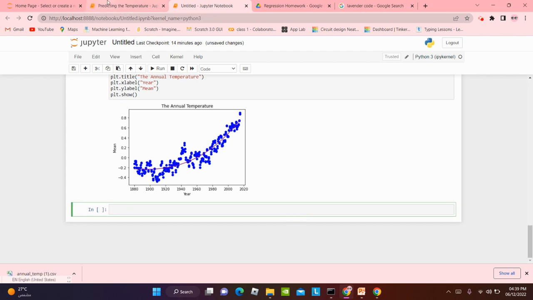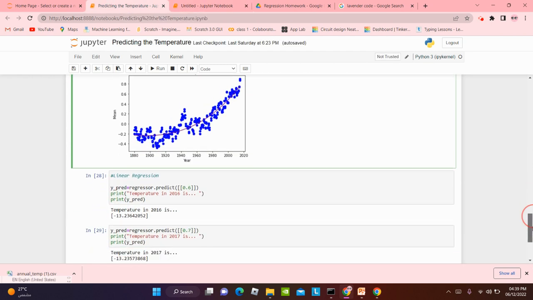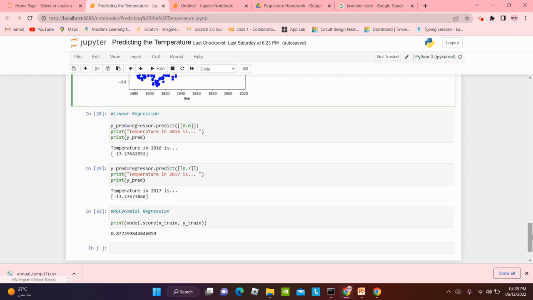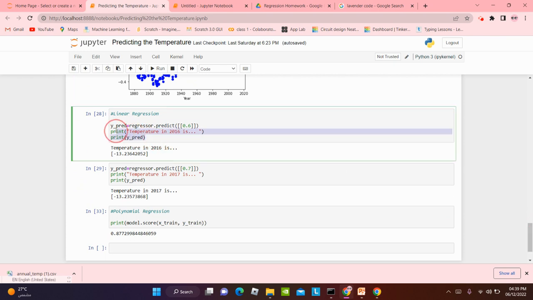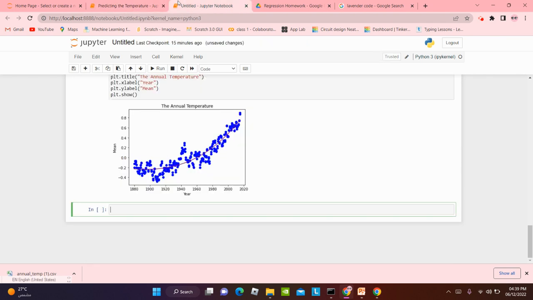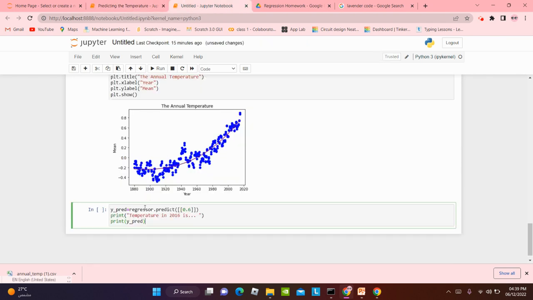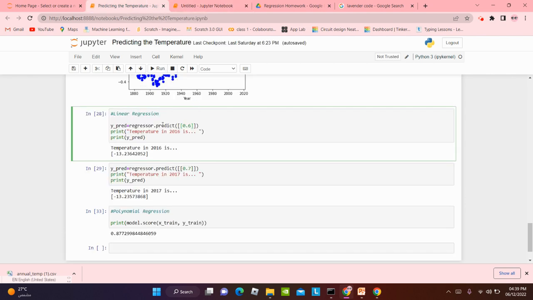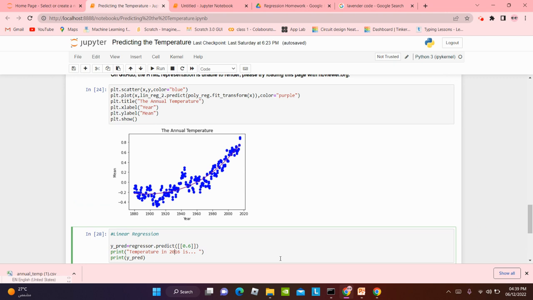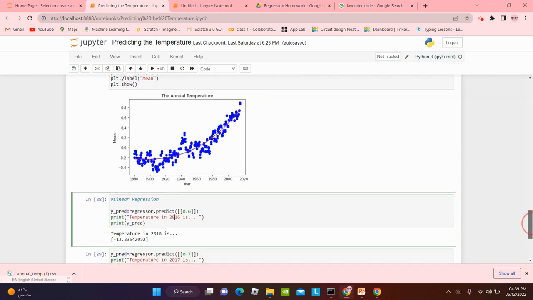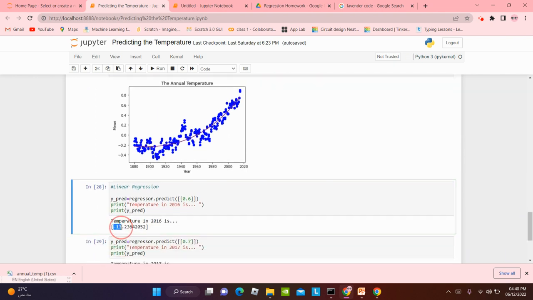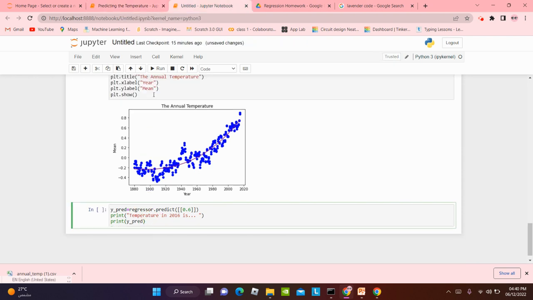So what are the last few steps to predict? We're gonna do it for linear regression. So ypred is equal to regressor.predict 6. So you want to predict what would be the temperature in 2016. Like 2016 is here and we want to predict 6. So it's over here. So we predict it and the temperature would be minus 13. So let's run this.